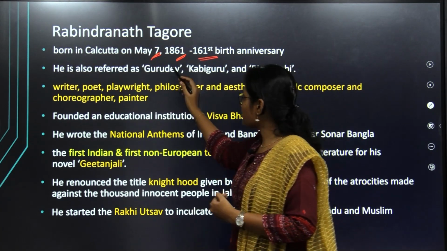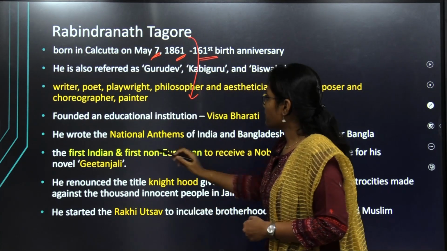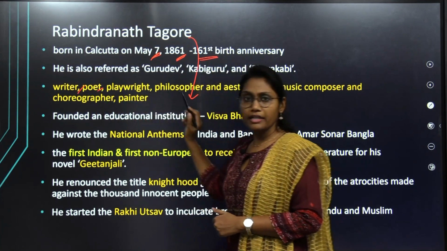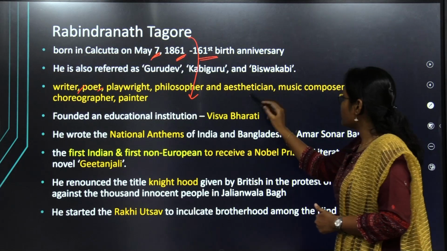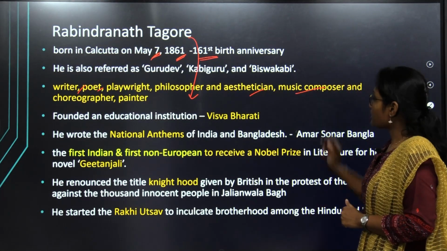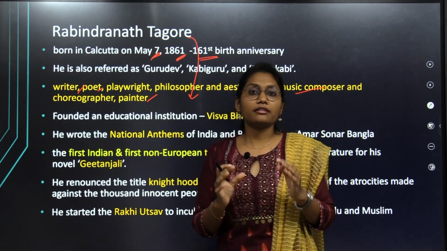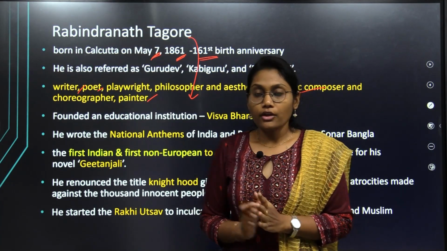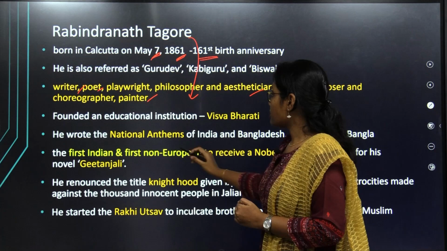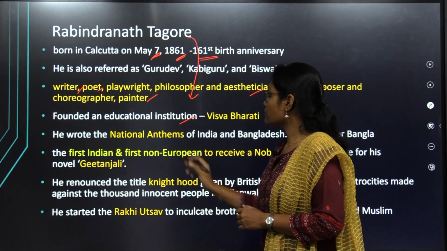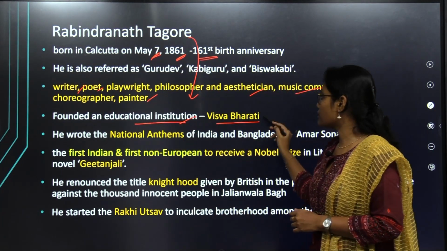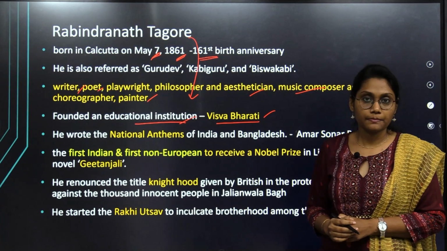Okay, he is a multi-talented personality. He is a writer, poet, playwright, choreographer, aesthetician, music composer, whatnot, and painter. He is a very multi-talented person. He also became very famous for his writings, and he founded an educational institution called Vishwa Bharati.